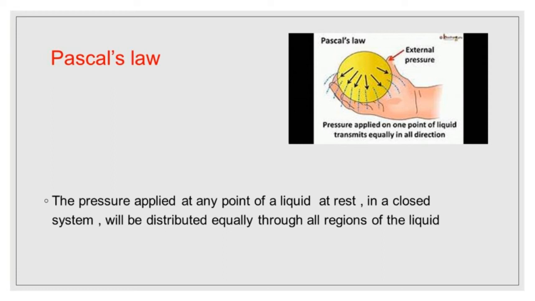Pascal's law. The pressure applied at any point of a liquid at rest in a closed system will be distributed equally through all regions of the liquid. Let's understand Pascal's law by doing this activity. Take a rubber ball, fill it with water. Then make tiny holes on it with a pin at different points on its surface. Press anywhere on the ball. What do you observe? There are identical streams of water flowing in all directions from the holes.